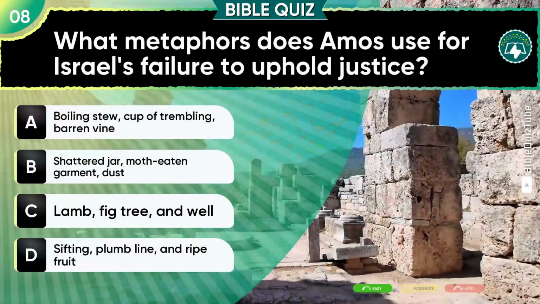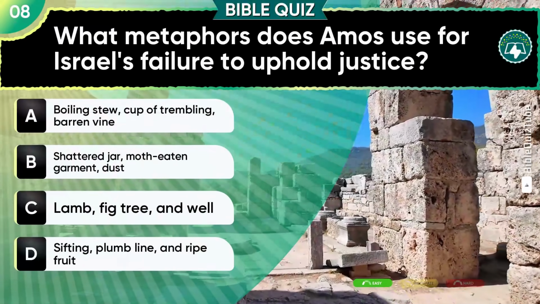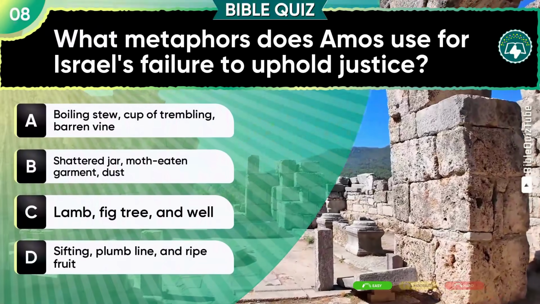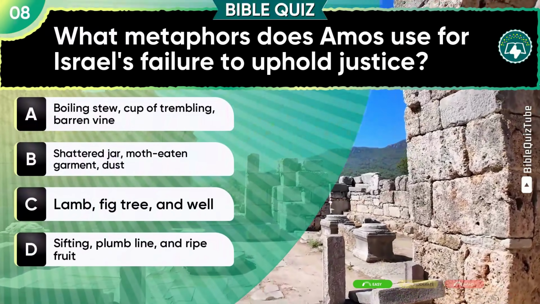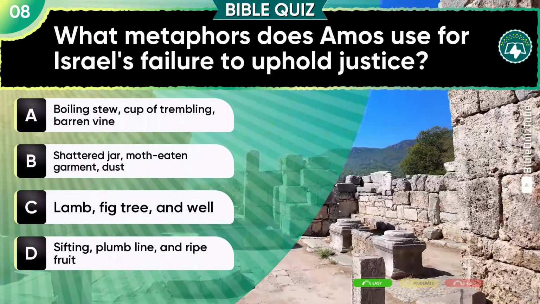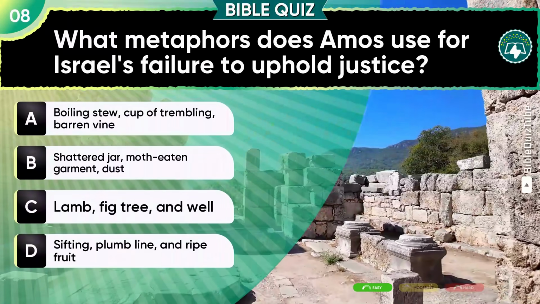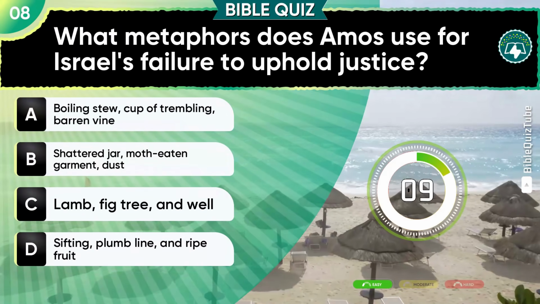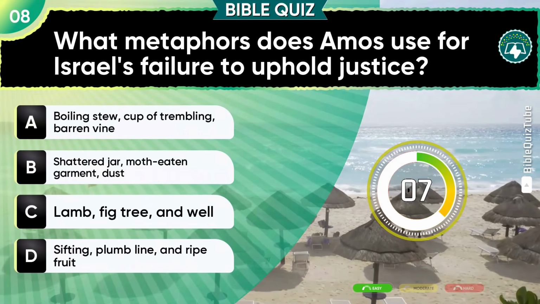Question 8. What metaphors does Amos use for Israel's failure to uphold justice? Pick from. A. Boiling stew, cup of trembling, barren vine. B. Shattered jar, moth-eaten garment, dust. C. Lamb, fig tree and well. D. Sifting, plumb line and ripe fruit.